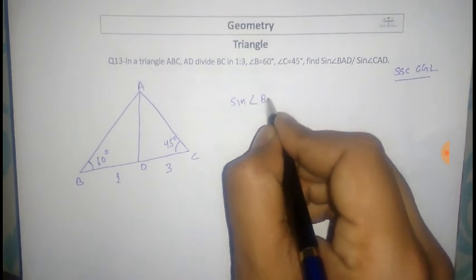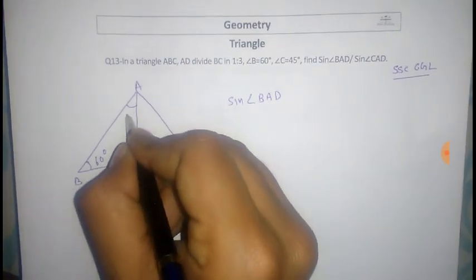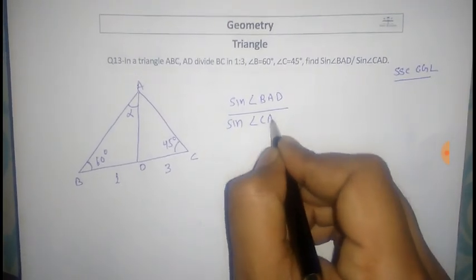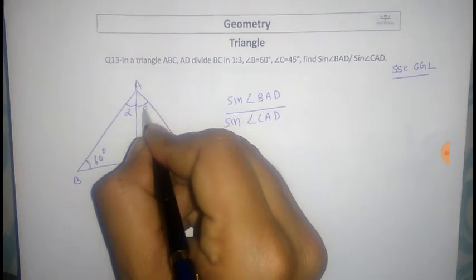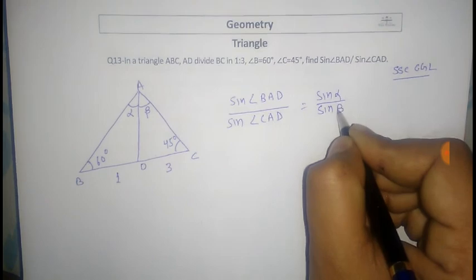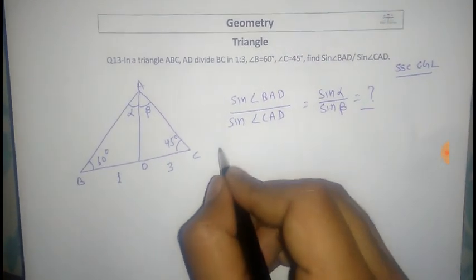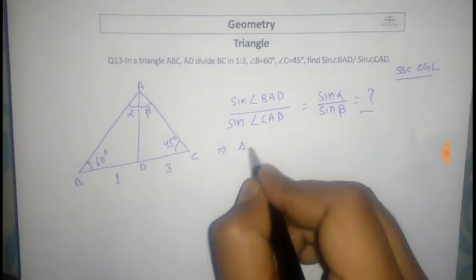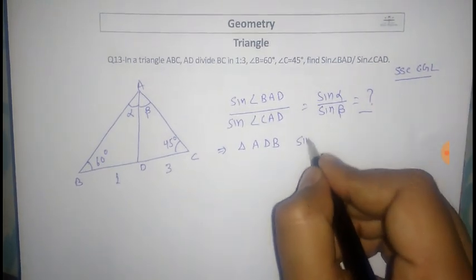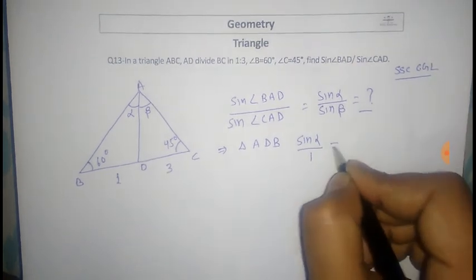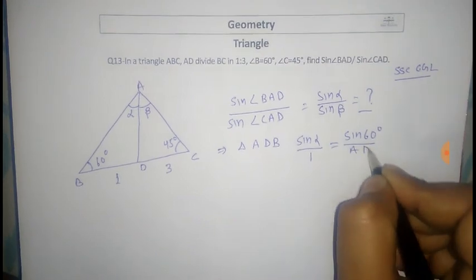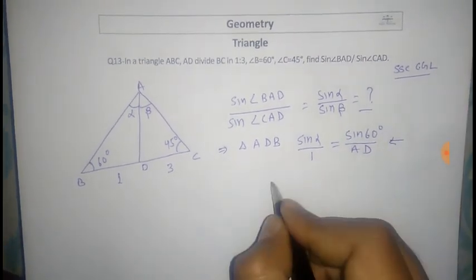Sine of angle BAD, let this be alpha, upon sine of angle CAD. Angle CAD is beta. So sine alpha by sine beta. Find out this. From triangle ADB, sine alpha by 1 is equal to sine 60 by AD. This is by the sine rule.